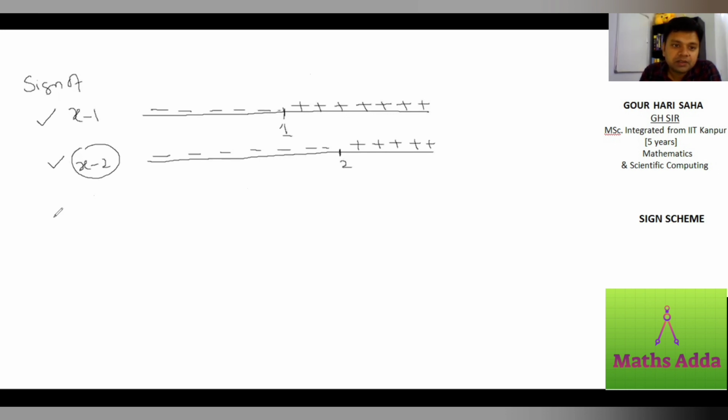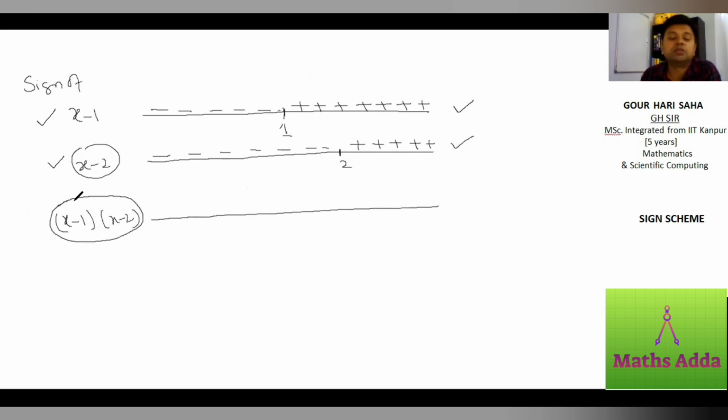Then I find the sign of x minus 1 into x minus 2. I'm going to use these two lines to find the sign of x minus 1 into x minus 2. Now, can you tell me where this expression is going to be 0? It is going to be 0 at 1 or 2. So mark 1 here, mark 2 here. Now, just plot a vertical line to see where 1 and 2 are.